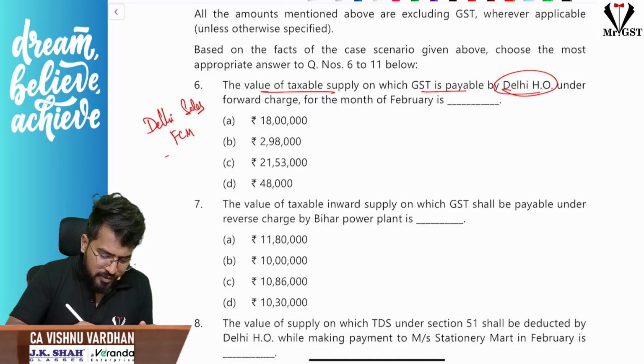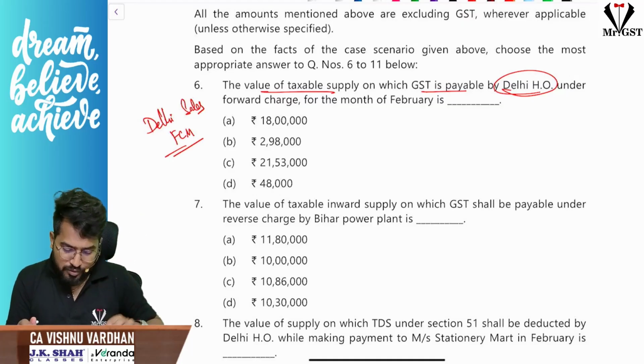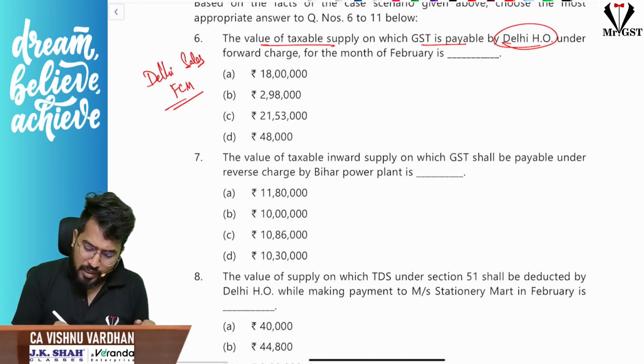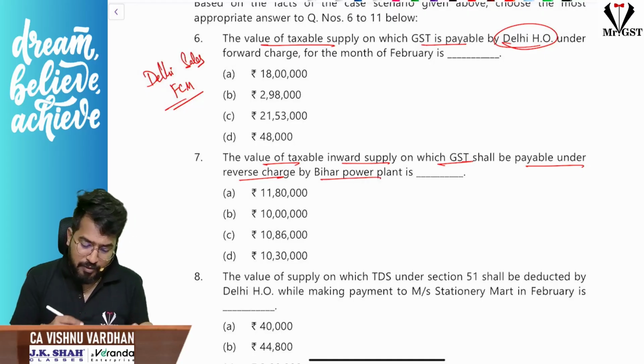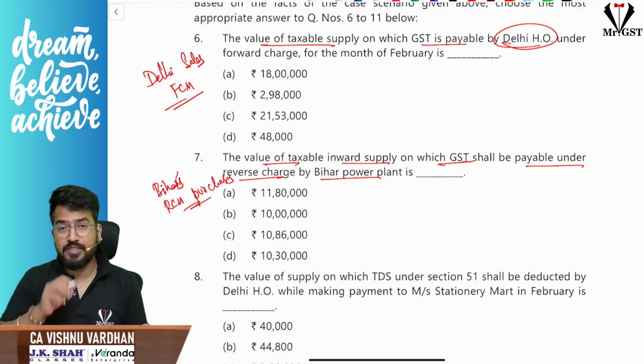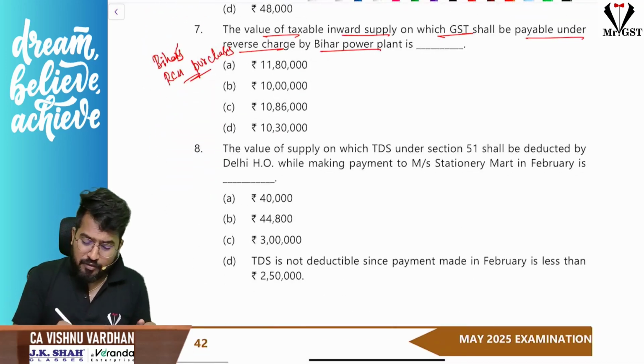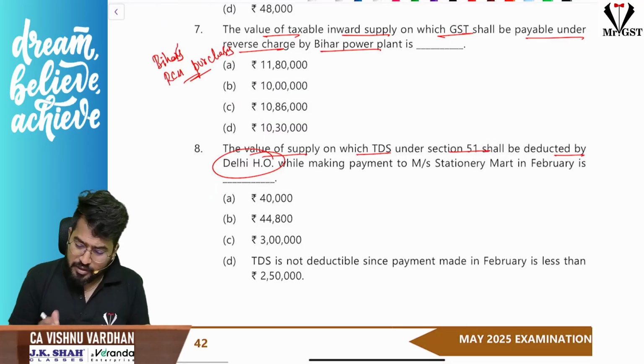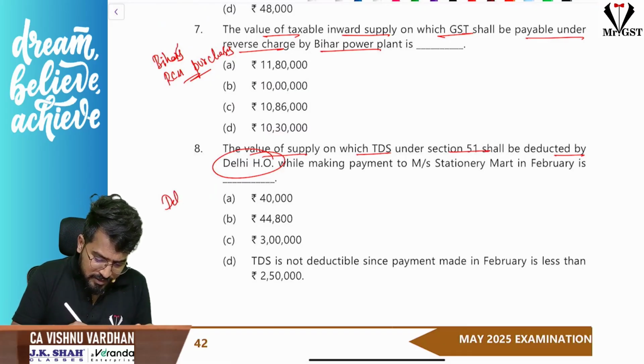Next, the value of taxable inward supplies on which GST shall be payable under reverse charge by Bihar power plant. So Bihar's RCM purchases we should be knowing. Next, the value of supply on which TDS under section 51 shall be deducted by Delhi head office. So, Delhi TDS.